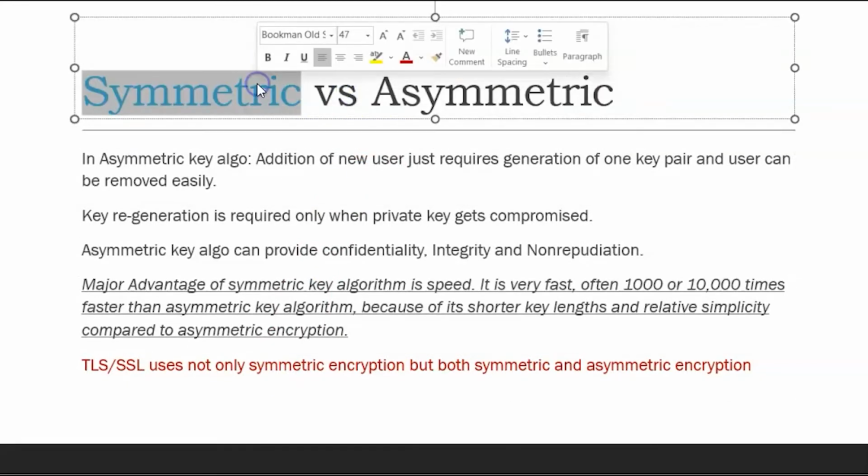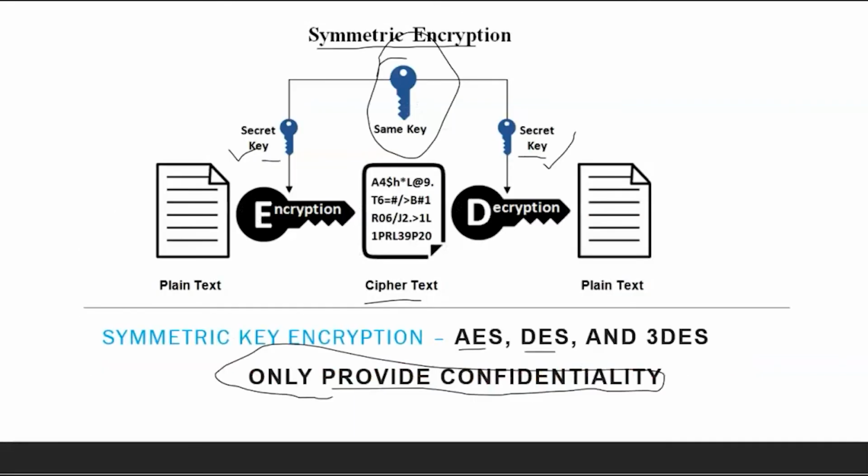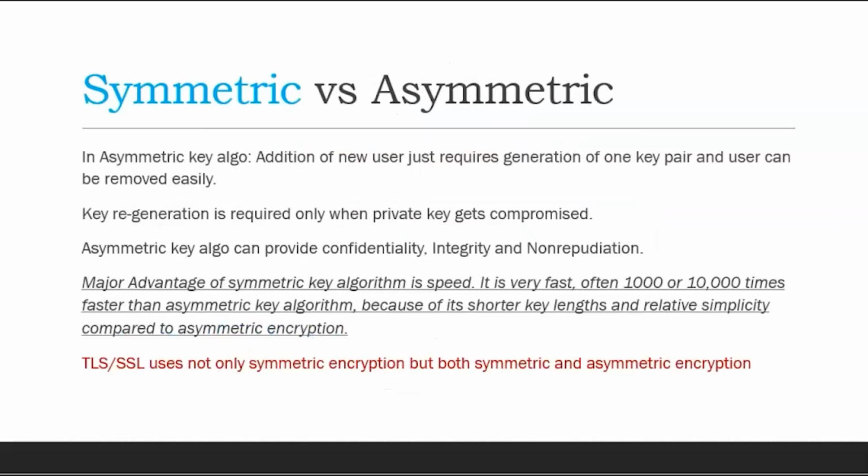As we have seen, the symmetric key has a problem of sharing the key. The key must be shared securely out of band, meaning some offline mechanism should be used to share the key. If a new person comes, then either we have to regenerate a new key to be shared between the three, and so key distribution is one of the problems. Again, the symmetric key cannot provide integrity and non-repudiation. It can provide only confidentiality.